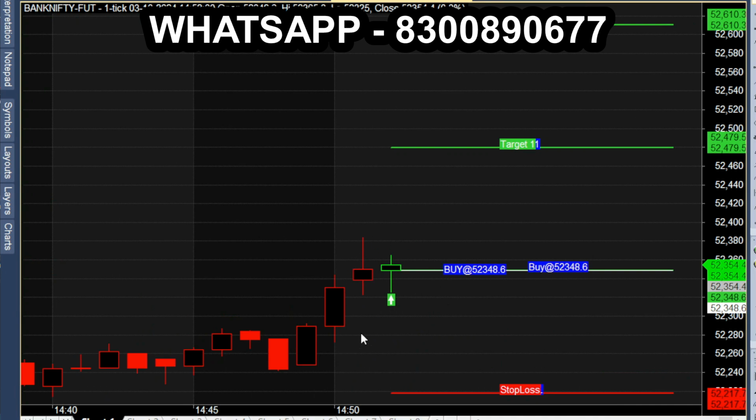Today it's October 3rd market, Thursday market. We are watching in Bank Nifty future 1 minute chart, and after 2:50 the breakout happened. The buy call came, so the green color candle open. The buy at 52,348. That is our entry line.